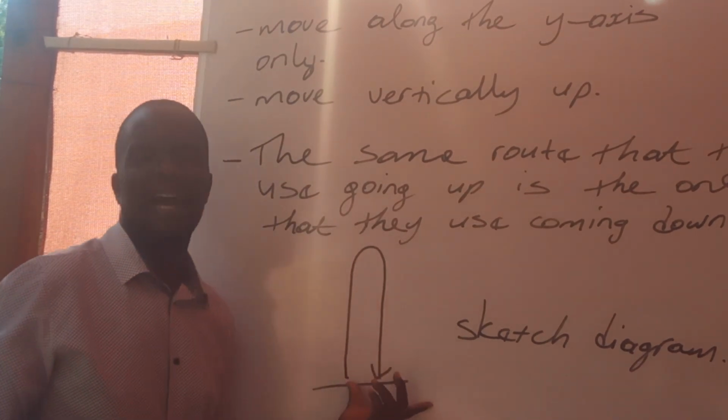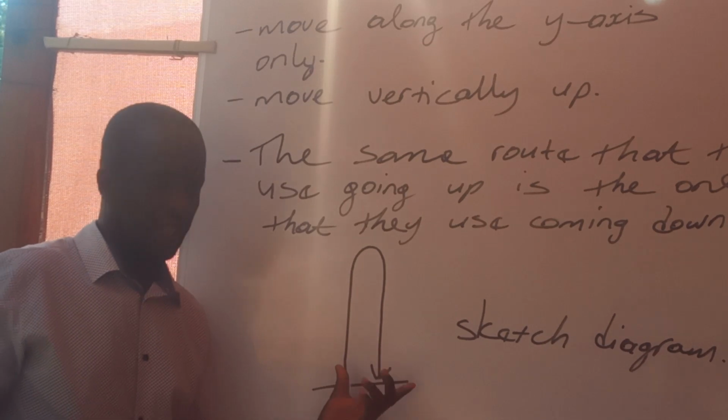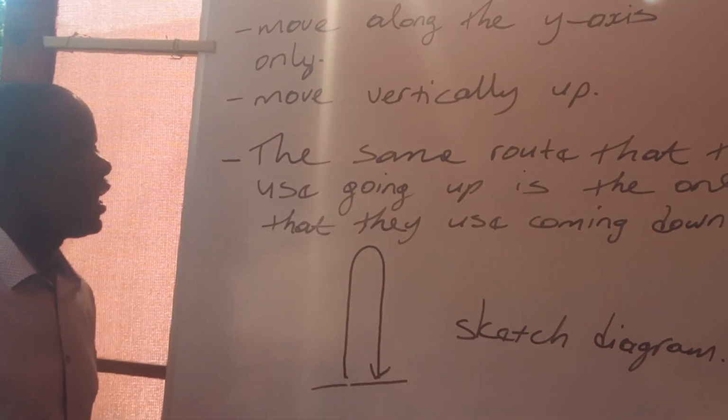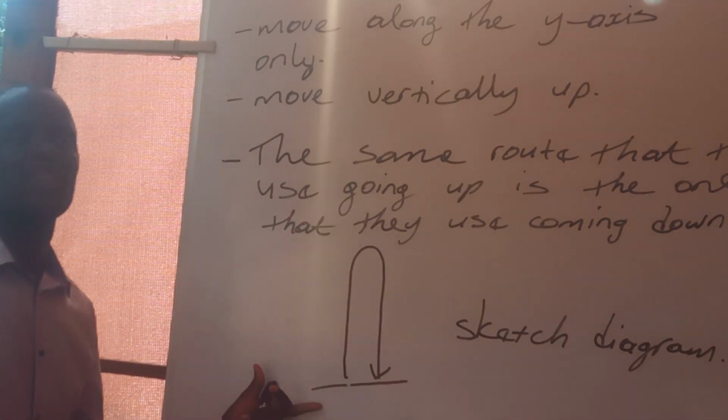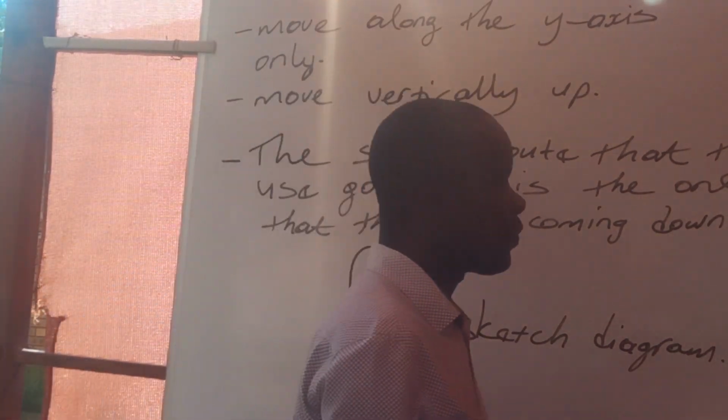So these ones are our vertical projectiles, and they are the ones that are in your syllabus. We are going to be looking at them in detail.